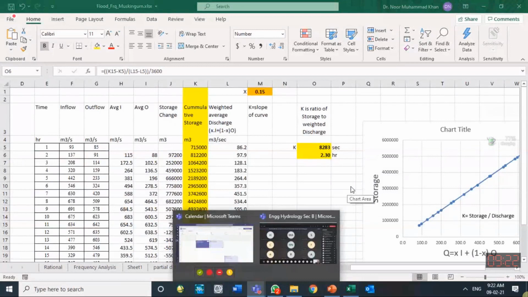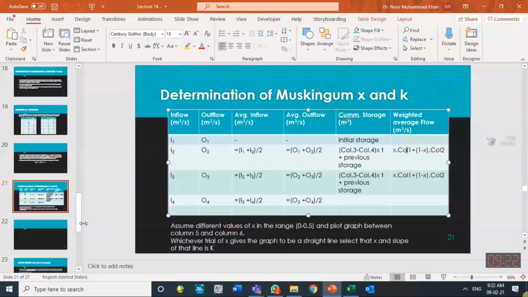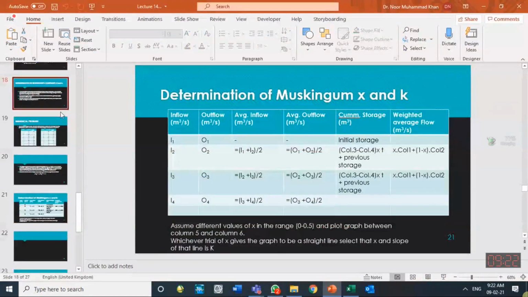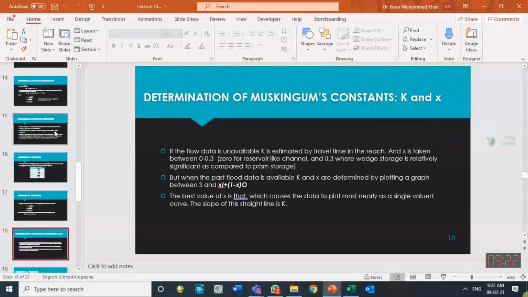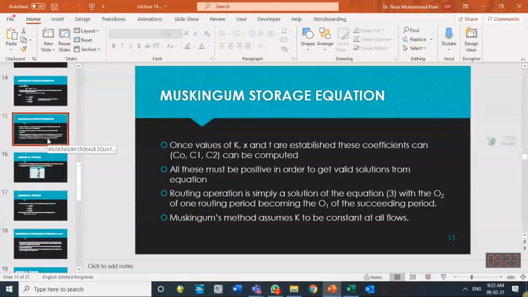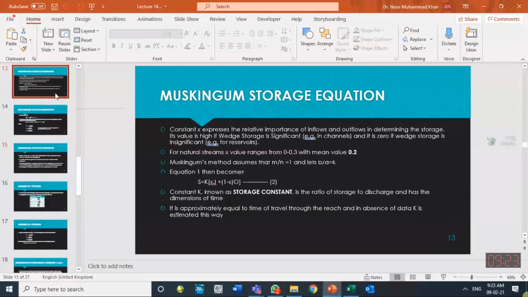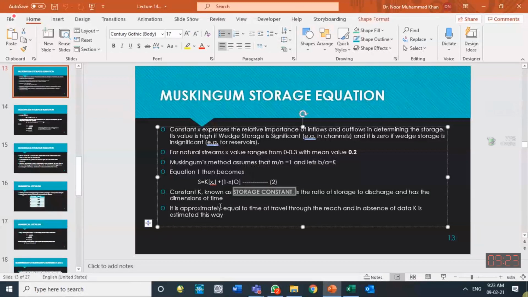K is the discharge coefficient, what they call it. K is the storage coefficient. The method assumes K to be constant. Storage constant. In the Muskingum method, K is the storage constant and X is the weighing factor.